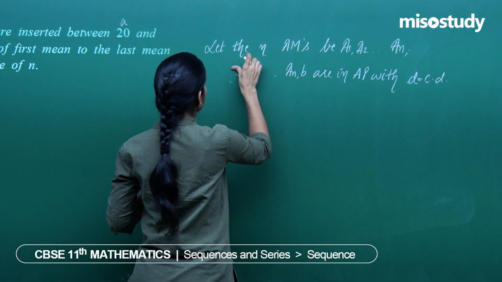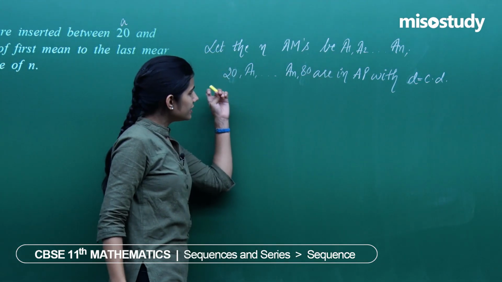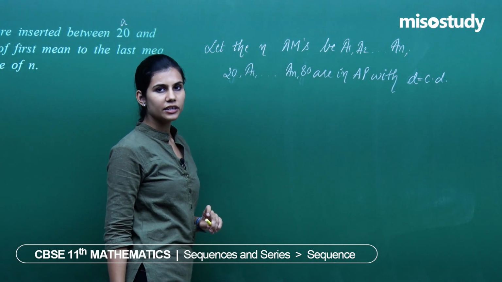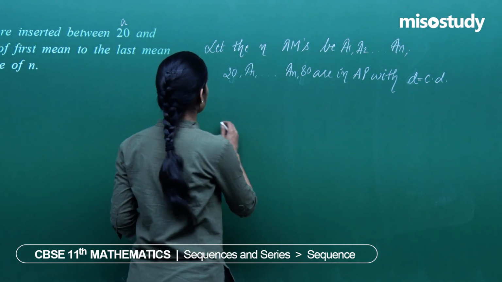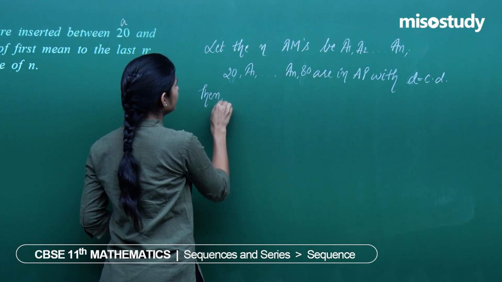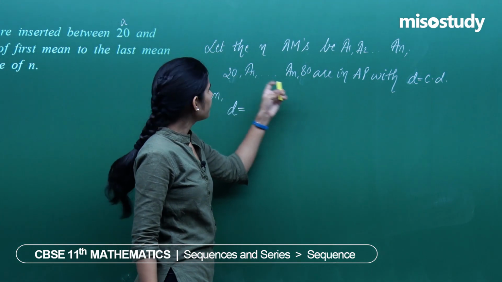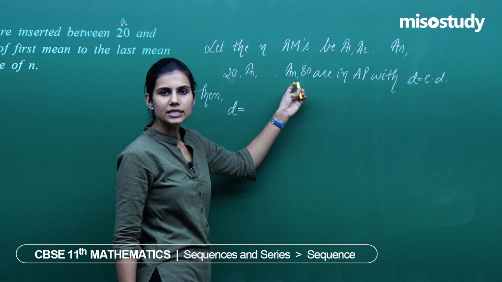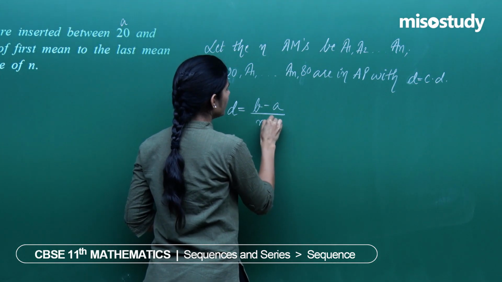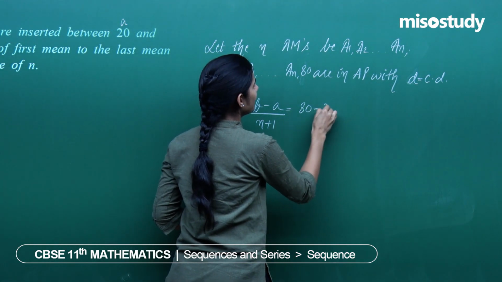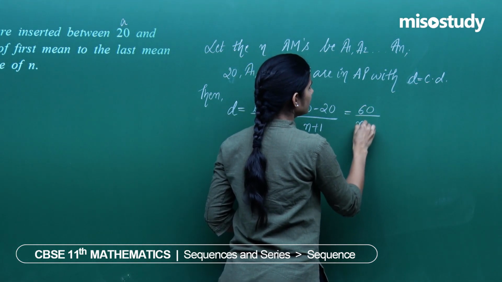A I have taken as 20 and B is given to me as 80. This is a sequence which is an arithmetic progression. First term is 20, common difference is denoted by D. I know the formula of D for this sequence to be an AP. If A1 to An are the n arithmetic means inserted between 20 and 80, it is B minus A upon n plus 1. So it is 80 minus 20 upon n plus 1, that is 60 upon n plus 1.